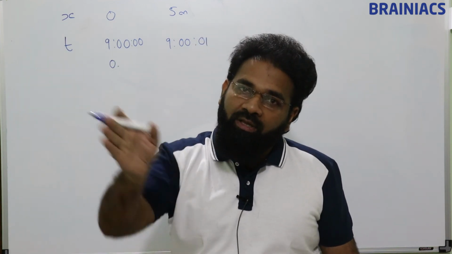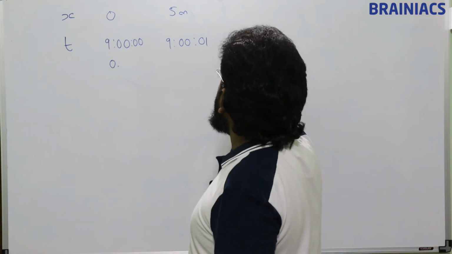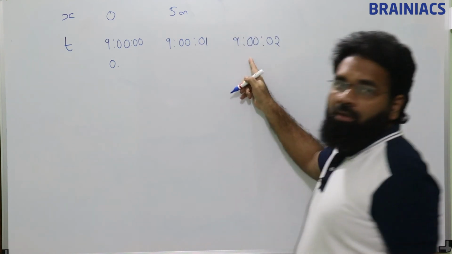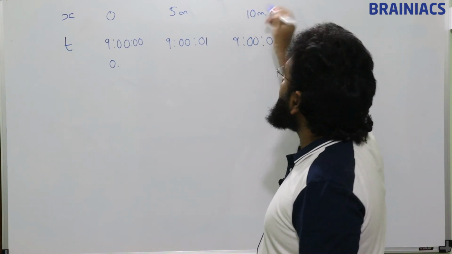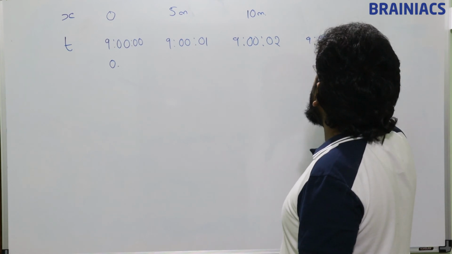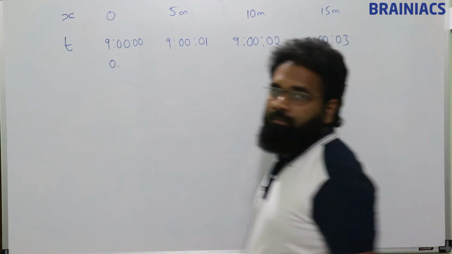So he is moving in a straight line. After 1 second, he was at 5 meter. Then at 9 o'clock 0 minutes 02 seconds, his position is 10 meter. At 9 o'clock 0 minutes 03 seconds, his position is now 15 meter.